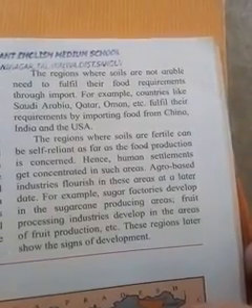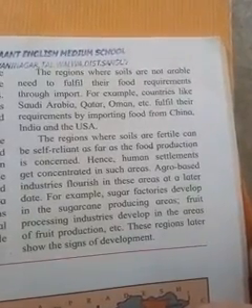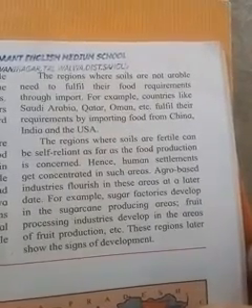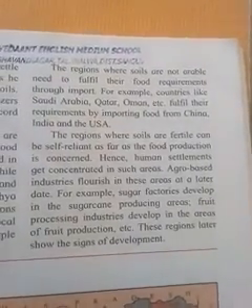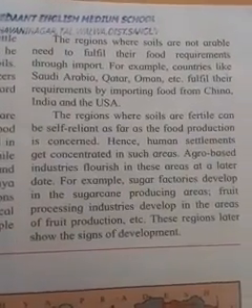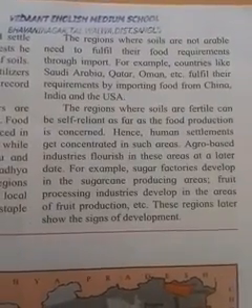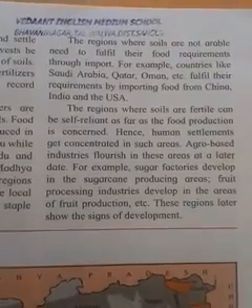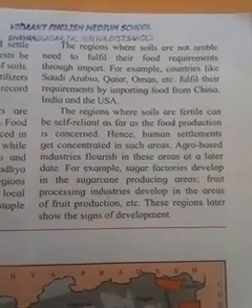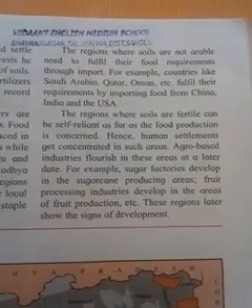For example, countries like Saudi Arabia, Qatar, Oman, etc. fulfill their needs by importing food from China, India and the USA. The regions where soil is fertile can be self-reliant as far as food production is concerned. Hence human settlements get concentrated in such areas. Agro-based industries flourish in these areas at a later date. For example, sugar factories developed in the sugarcane producing areas.